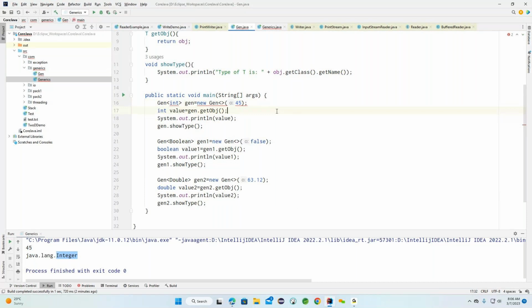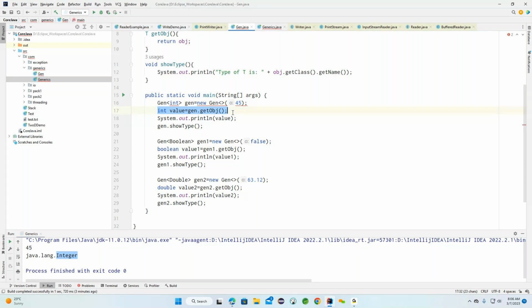But if you see line number 17, whatever method we are calling, the getObject method, even though it is returning an integer, explicitly we converted it into int. But here, whenever we are trying to create an object with the help of this particular type, what happens internally?